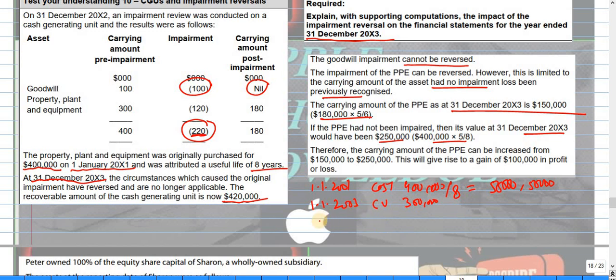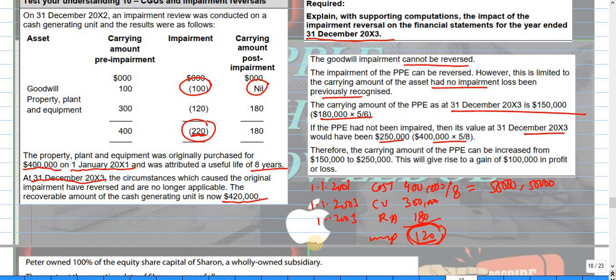Now on 1/1/2003, the recoverable amount of the property, plant, and equipment is 180. So there is an impairment of 120: 300 less 180.